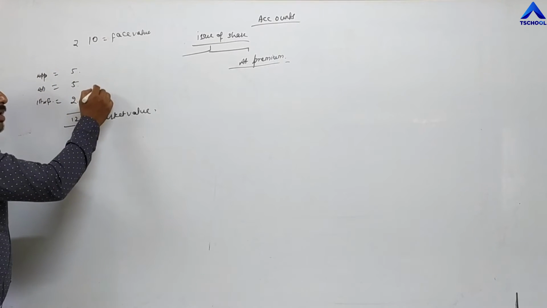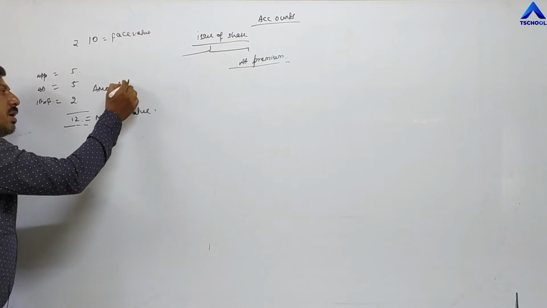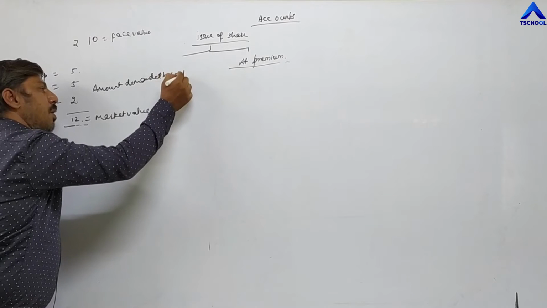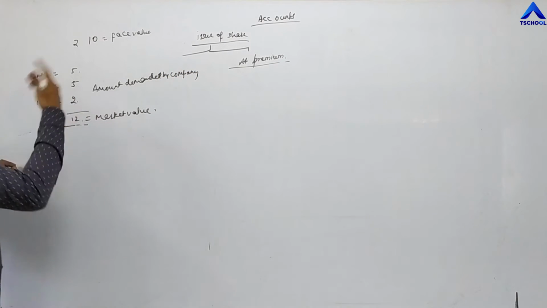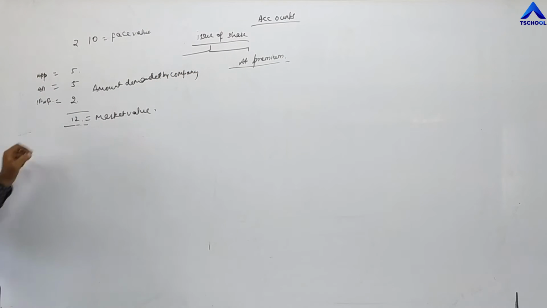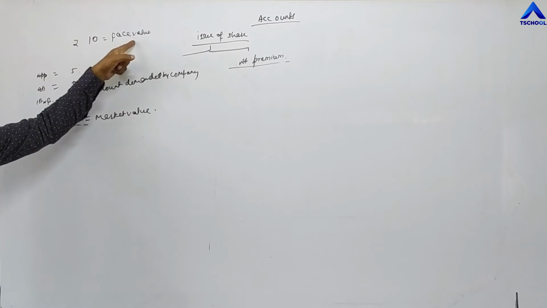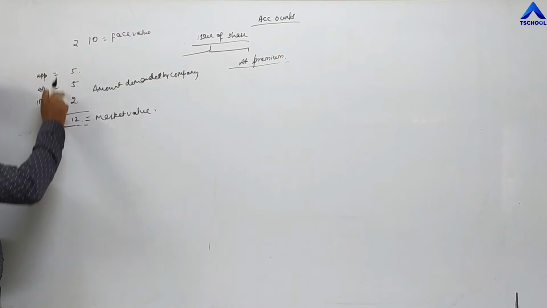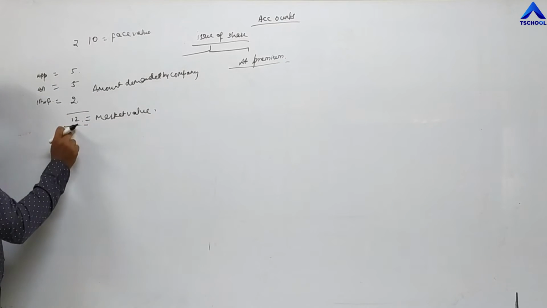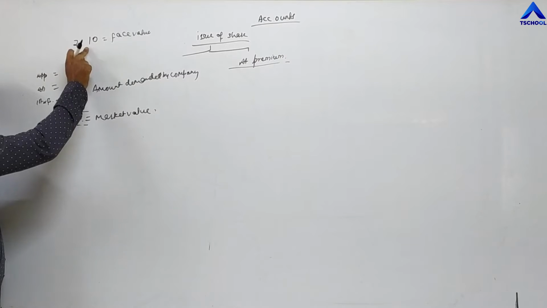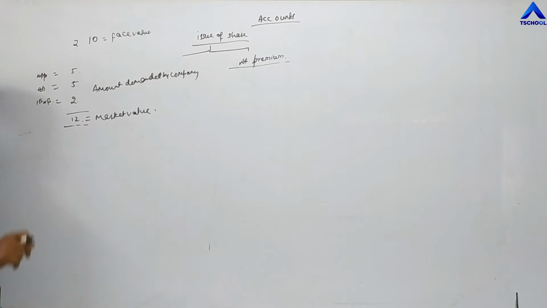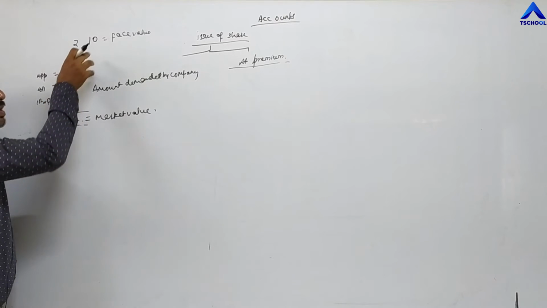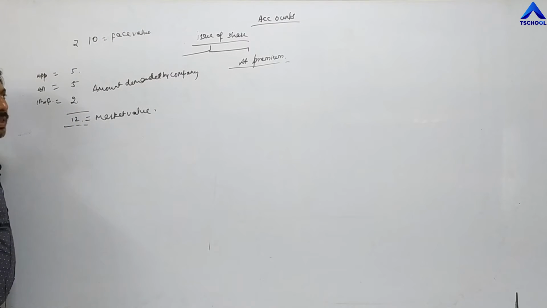This is called amount demanded by the company. So whenever the amount demanded by the company becomes more than the price of the share decided by the company, or in simple language, whenever market value of a share is more than face value, that is at premium.